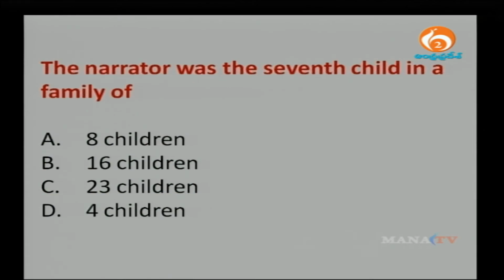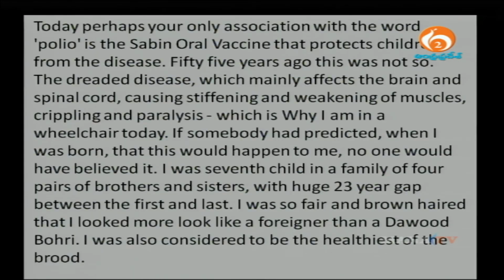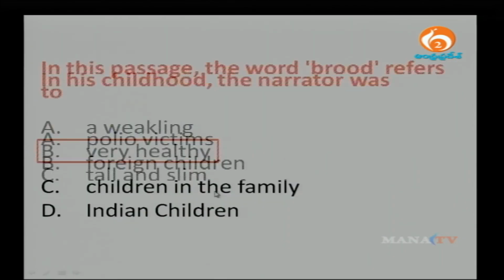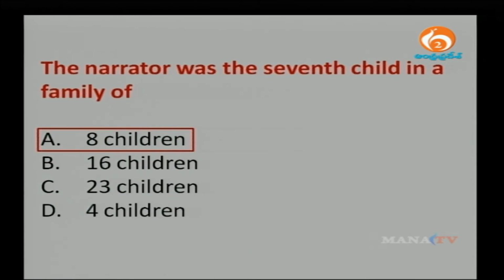The narrator was a 7th child in a family of 8 children, 16 children, 23 children and 4 children. Now, let's go back to the paragraph. I was a 7th child in a family of 4 pairs of brothers and sisters. Each pair has 2, 4 pair means 4 into 2, 8 children. So, he was the 7th one.